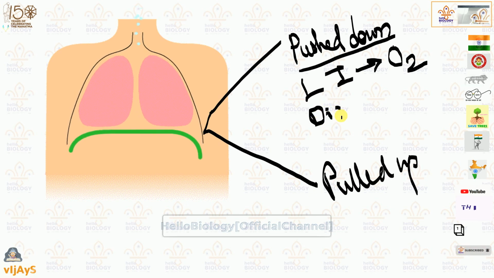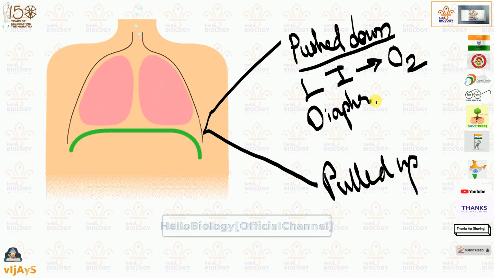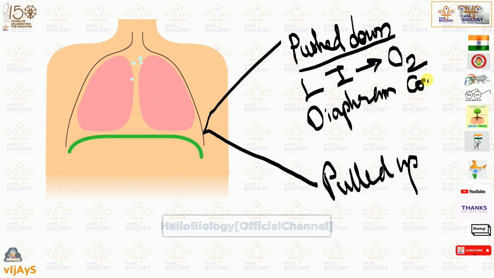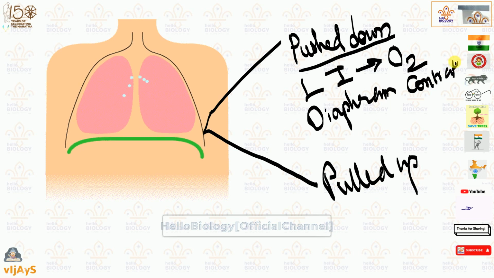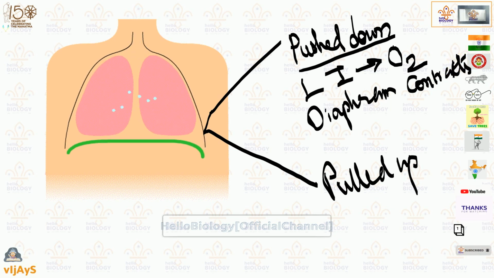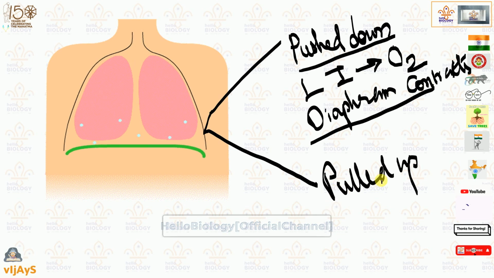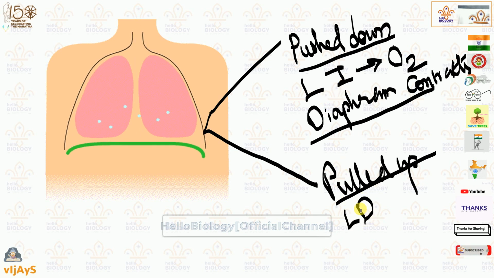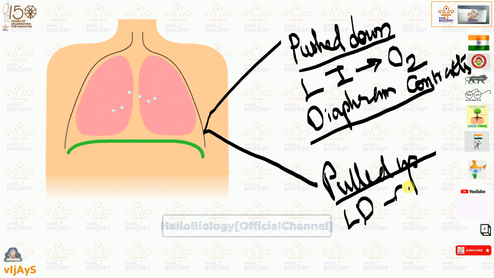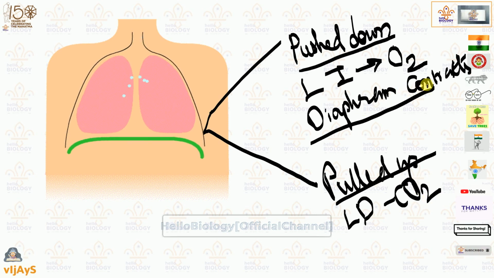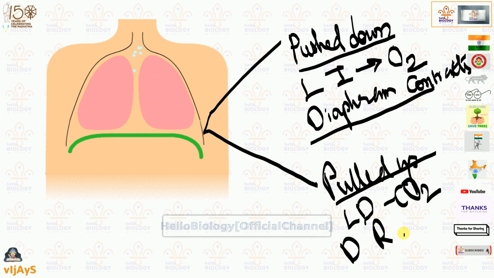And when oxygen increases, definitely the diaphragm, let me write here, the diaphragm just contracts. The diaphragm will contract. This is most important. So quite opposite to here. When the diaphragm is pulled down, the lungs are increasing. Here the lungs decrease. Here oxygen is entering. Here carbon dioxide goes out. Here the diaphragm is contracting. Here the diaphragm relaxes.